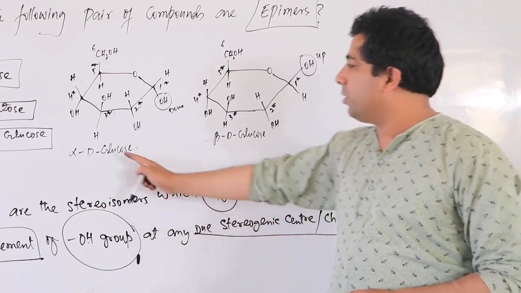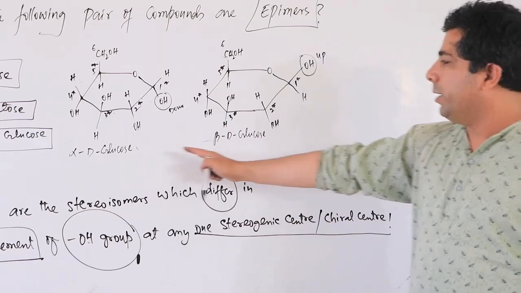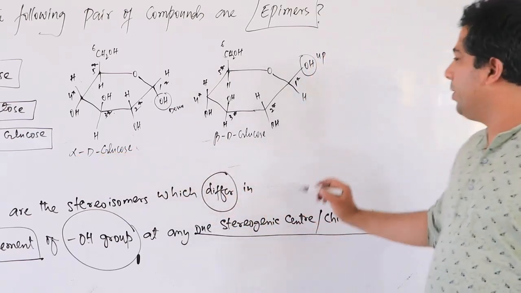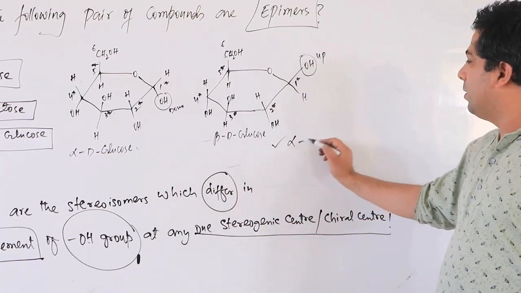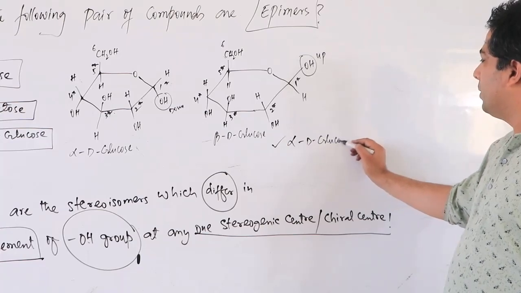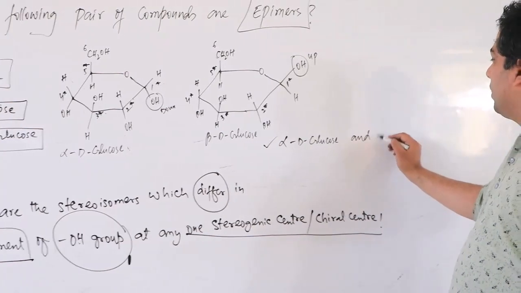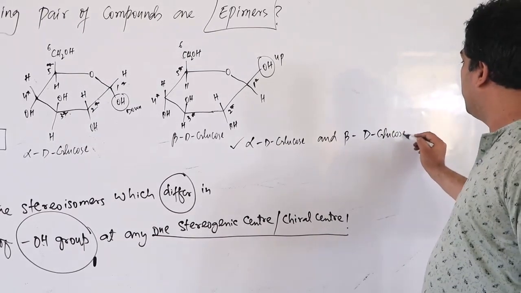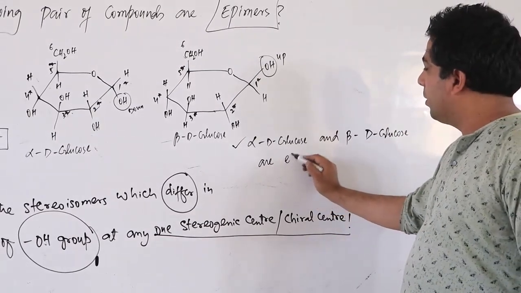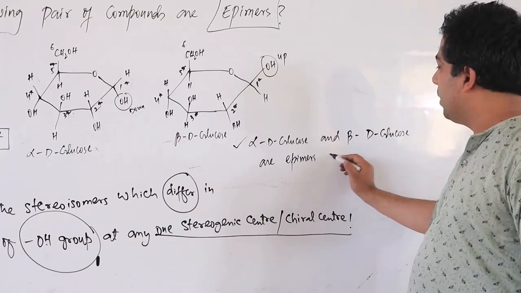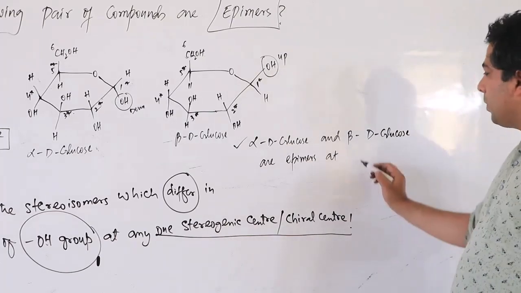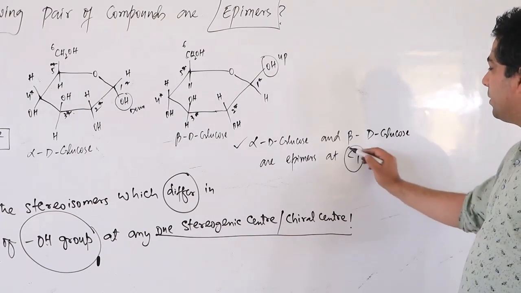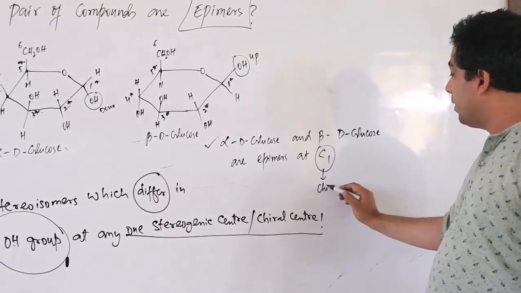So I will say that alpha D glucose and beta D glucose are epimers at C1, and that C1 is nothing but your chiral carbon.